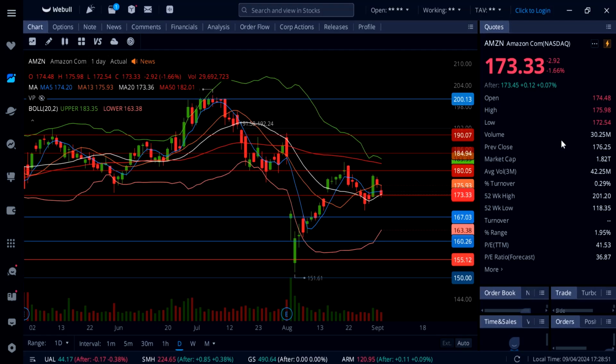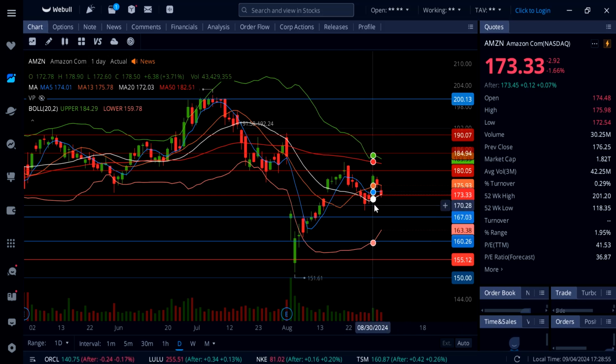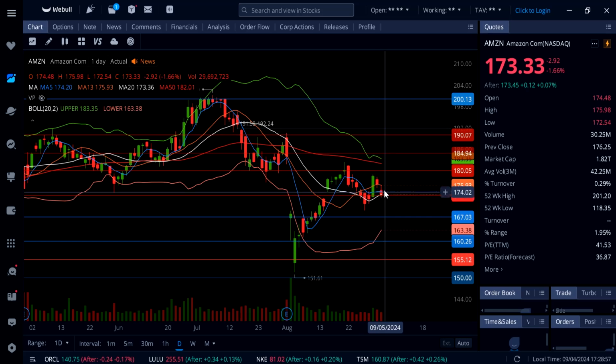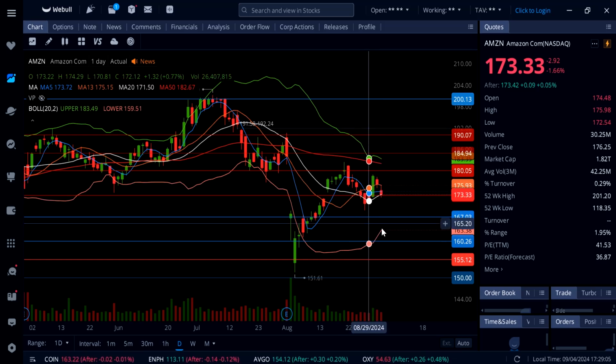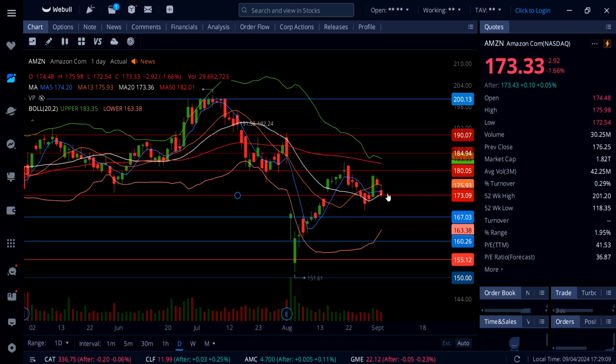On Amazon, stock is down 1.66%. So Amazon again got down to 173 this morning, going back up to almost 176, getting a rejection. So this was a nice day trading setup. Buy at 173 and sell right here at the resistance, and then it came back and held 173 as support into the close.